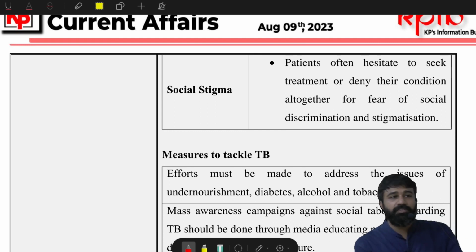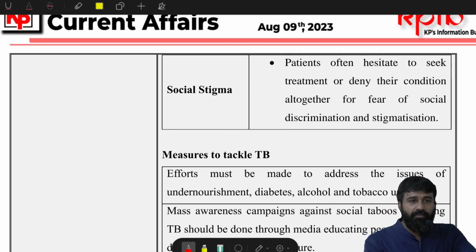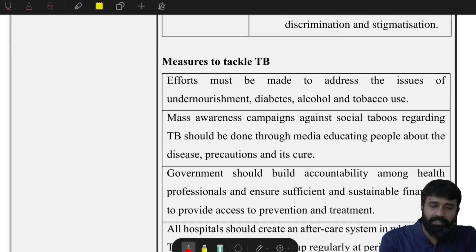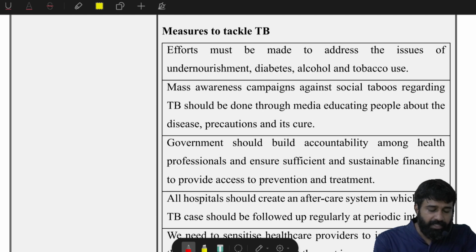And social stigma associated with TB patients. When people get TB, they get isolated and are not treated with concern and empathy. Patients often hesitate to seek treatment because of the social stigma. So this is again causing multi-drug resistant TB and extensively drug resistant TB.